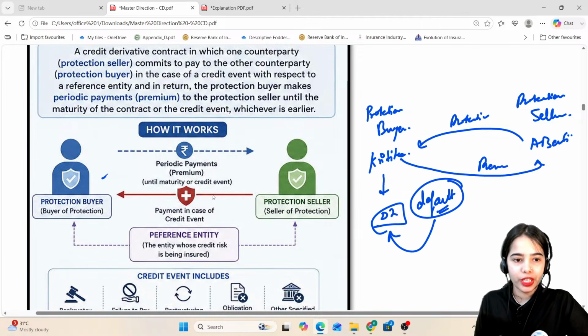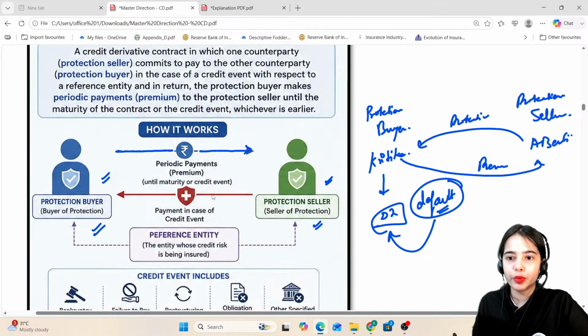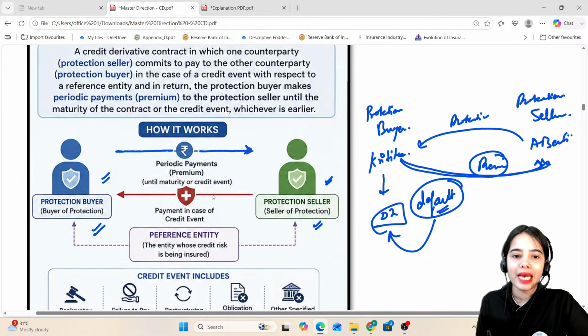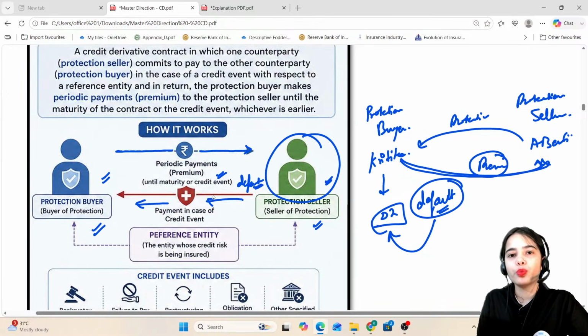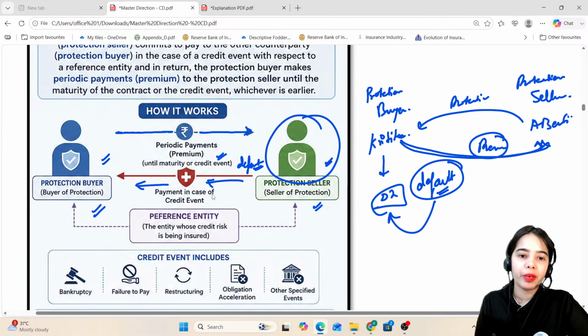That's it. The protection buyer is the buyer of protection, and the protection seller is the seller of the protection. I am doing the periodic payments, the premiums, to the protection seller, and in return I am getting the protection in case of a credit event. That means in case of default, the protection seller will have to protect me and provide money against the default. So payment has to be done.